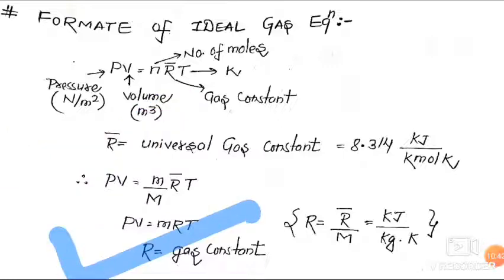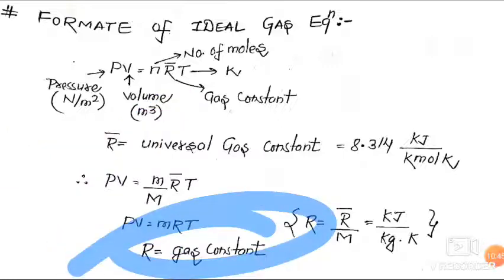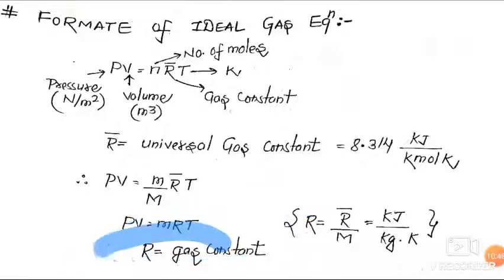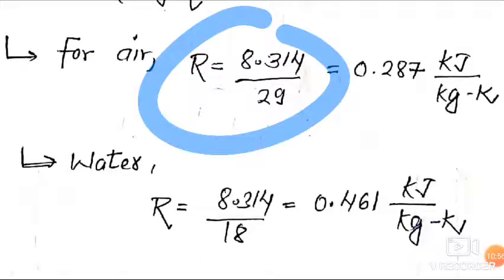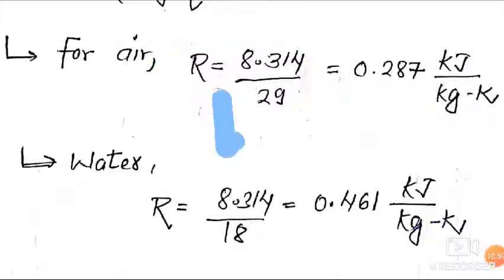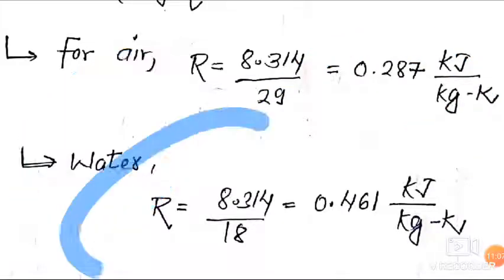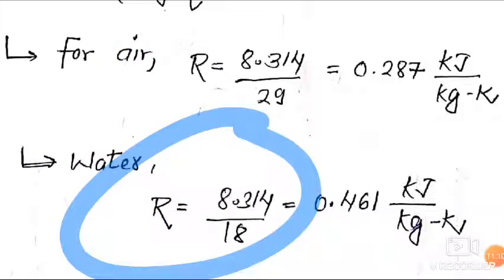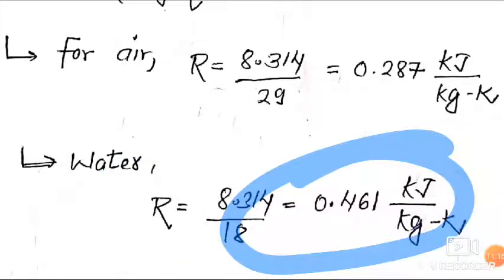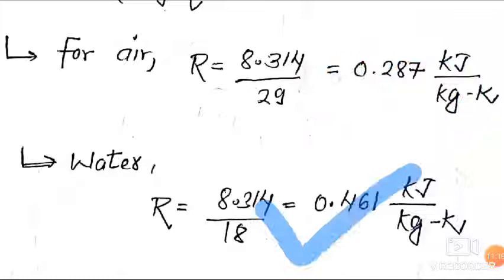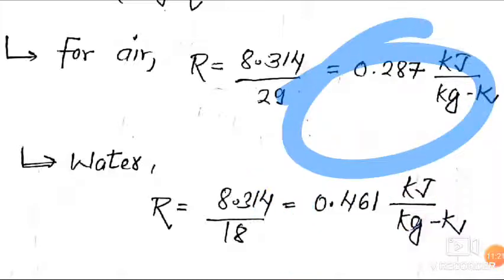Hence now we will find the gas constant for various gases which are used in our thermodynamics. Like air: R is equal to 8.314 upon molecular mass, which is 29, so for air it is 0.287 kilojoule per kg Kelvin. And for water vapour, R is equal to 8.314 upon 18, which is 0.461 kilojoule per kg Kelvin. We have to remember this data directly, which is very useful in numericals. So friends, this is the end of the lecture. Thank you very much.